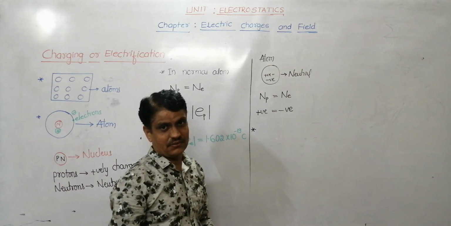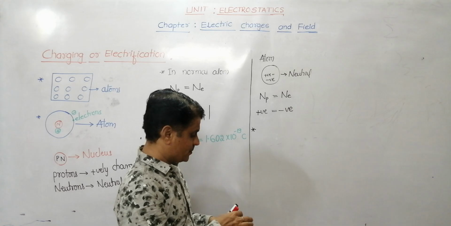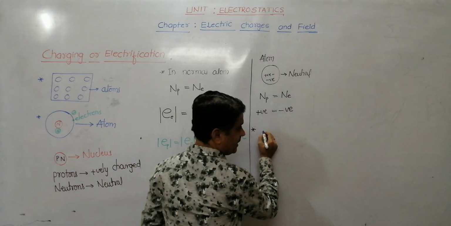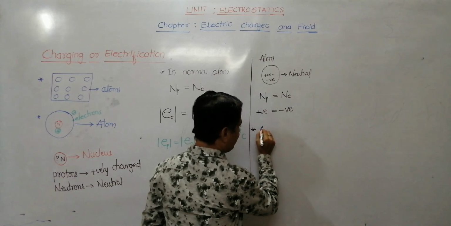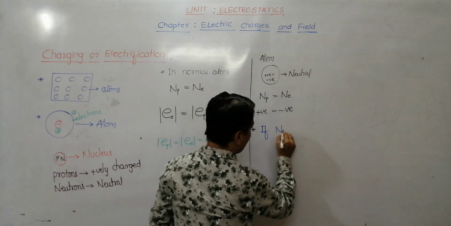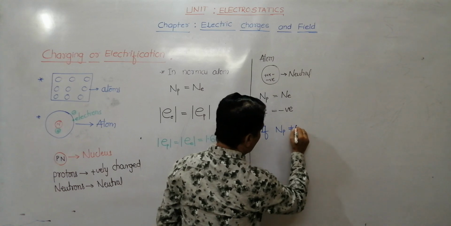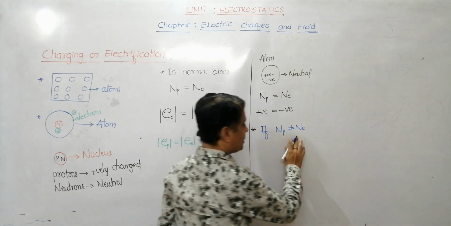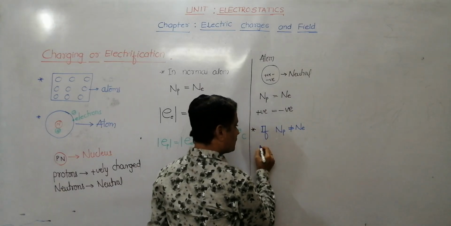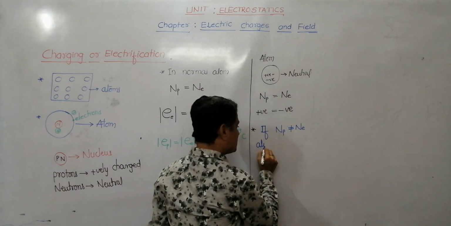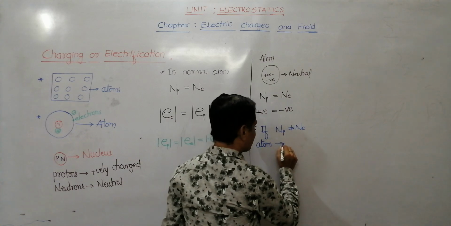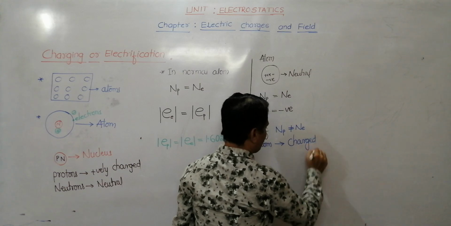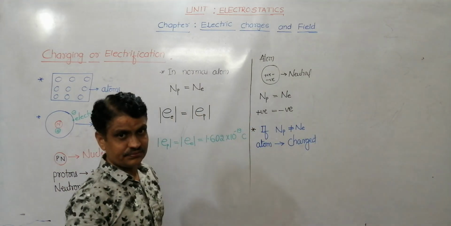So now I can say the atom is said to be charged if the number of protons is not equal to the number of electrons. If the number of protons is not equal to the number of electrons, then the atom is said to be charged.